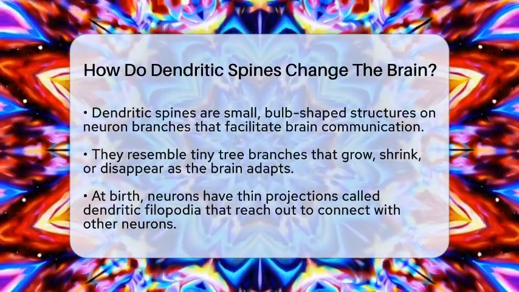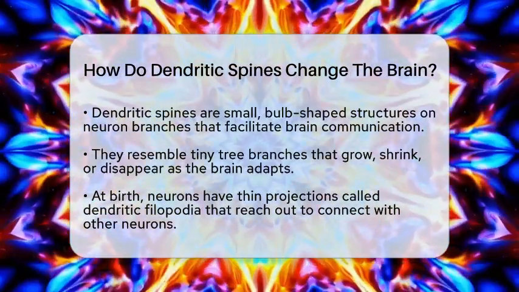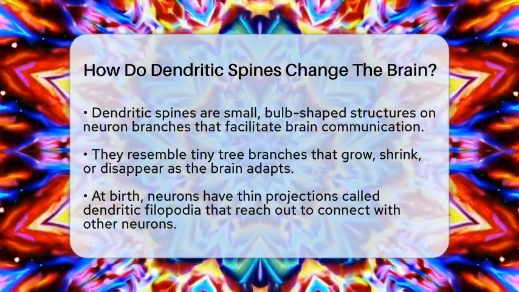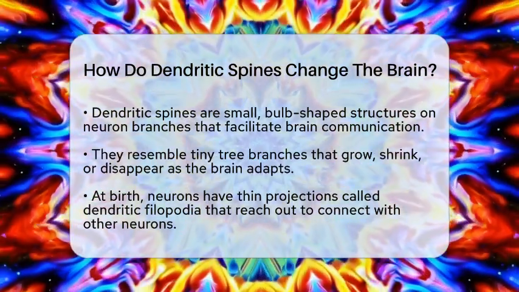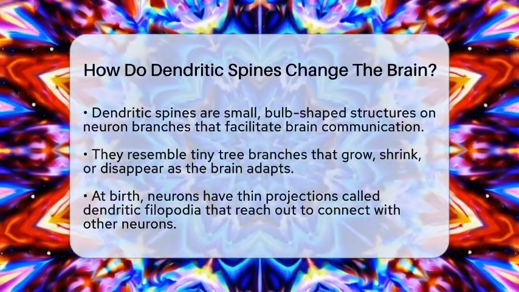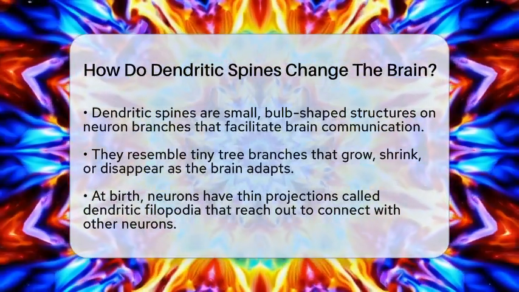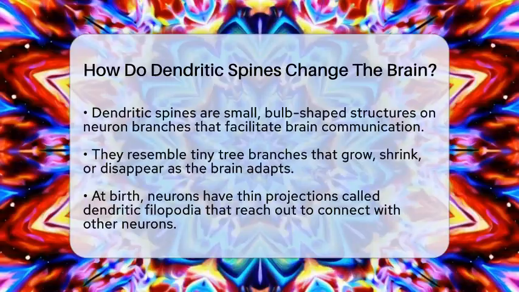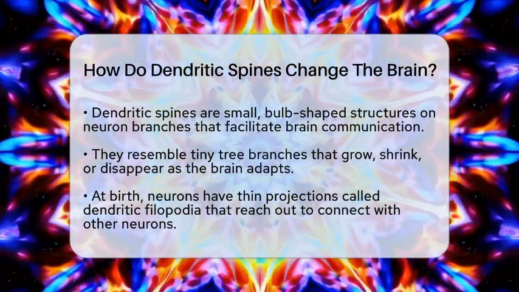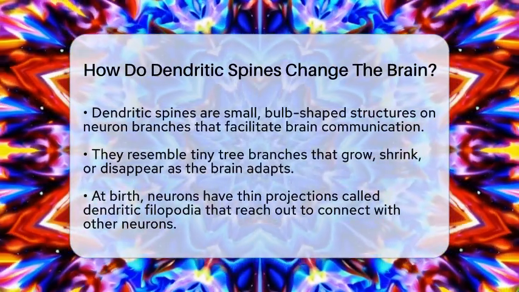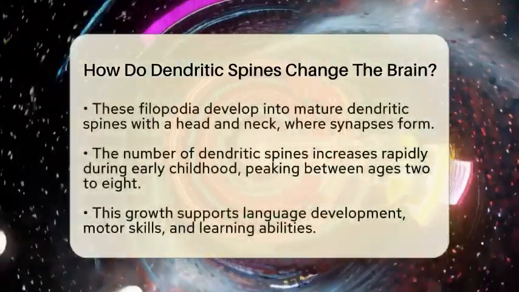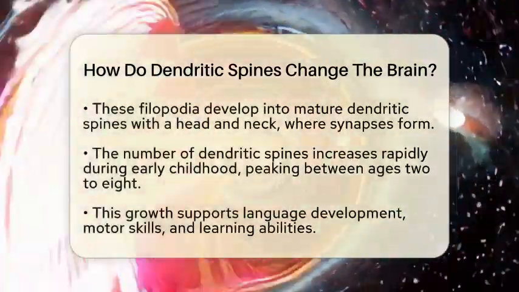During early childhood, the brain is like a busy construction site, building and shaping these connections rapidly. When a baby is born, their brain has many thin, flexible projections called dendritic filopodia. These filopodia are like tiny tentacles reaching out to find other neurons. Over time, these filopodia develop into mature dendritic spines, which have a head and a neck. The spine head is where the synapse, or connection point, forms.